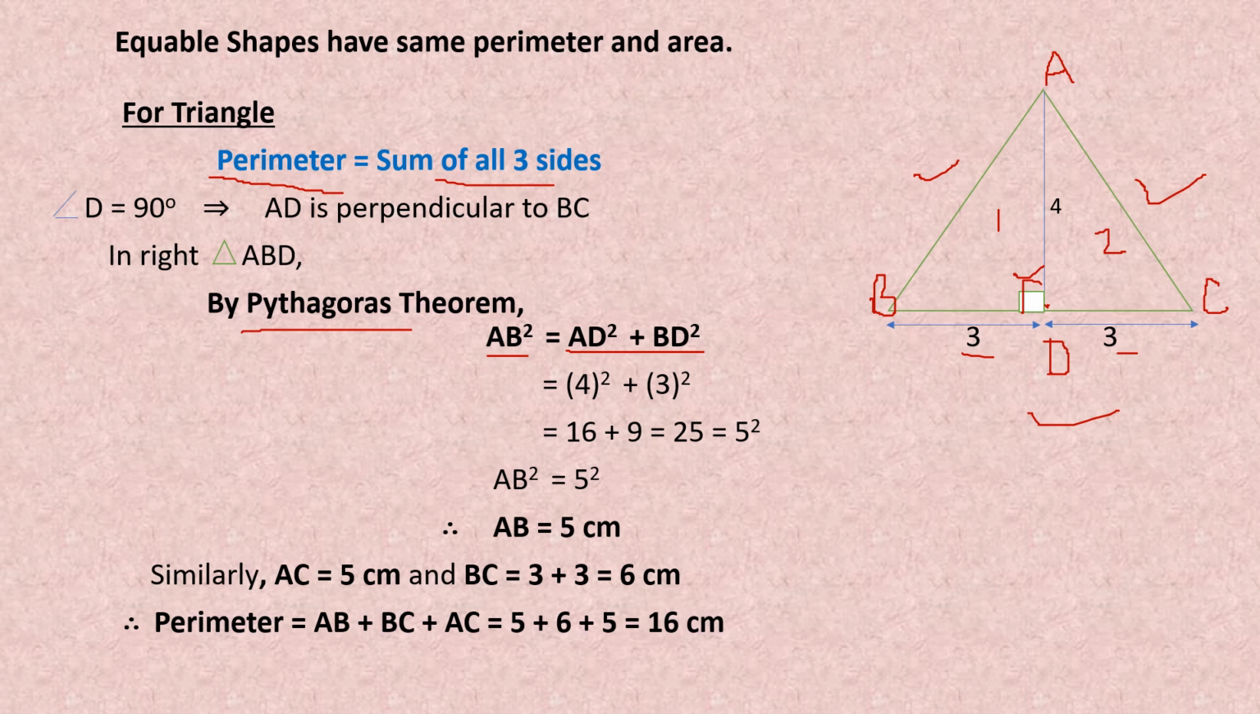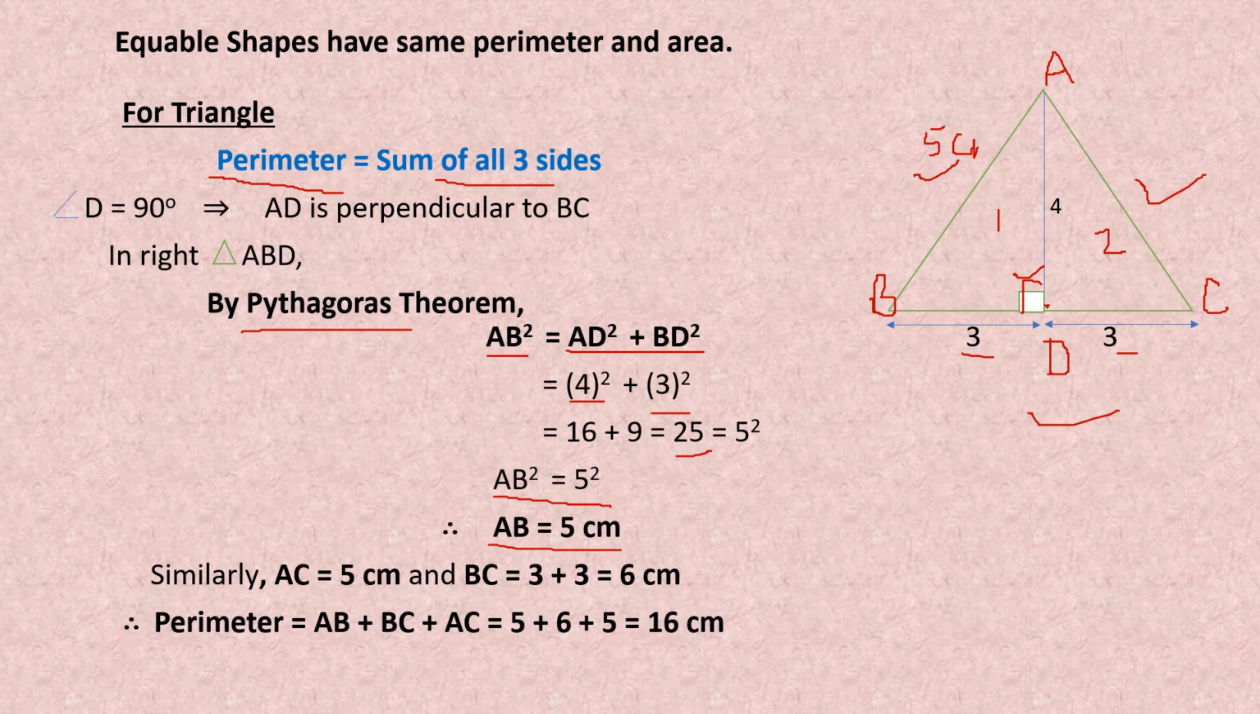So here hypotenuse is AB. So AB square is equal to perpendicular square, that is 4 square, plus base square. Base is BD, so 3 square. So it is 16 plus 9, that is equal to 25. That means AB square is equal to 25, or we can write 25 as 5 square. So AB square is equal to 5 square. So we will get AB is equal to 5 centimeter. So the side AB of the triangle is 5 centimeter.